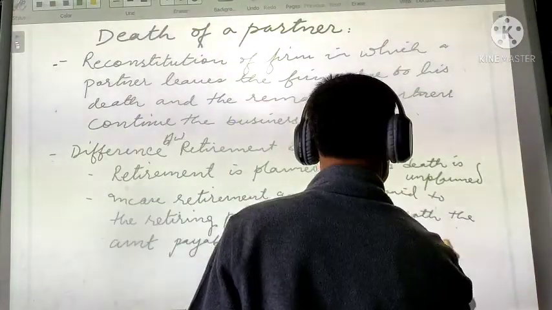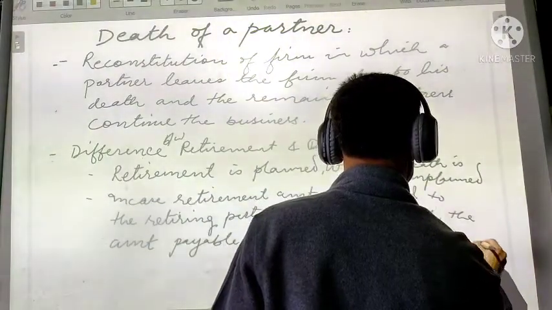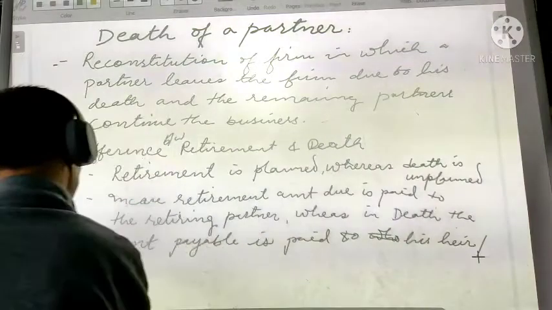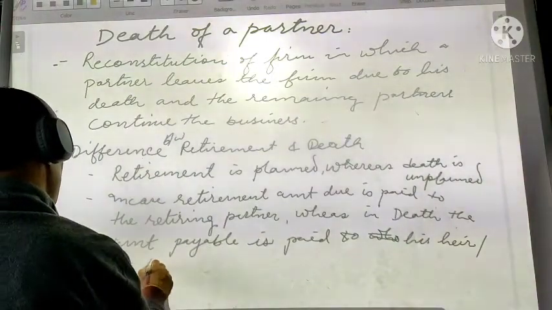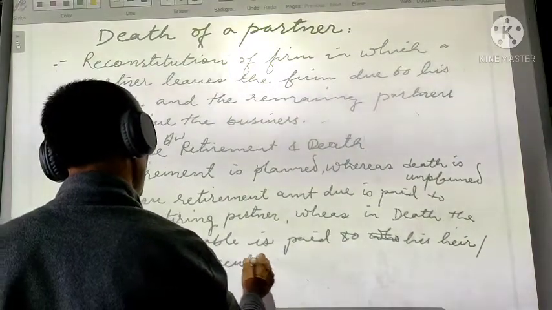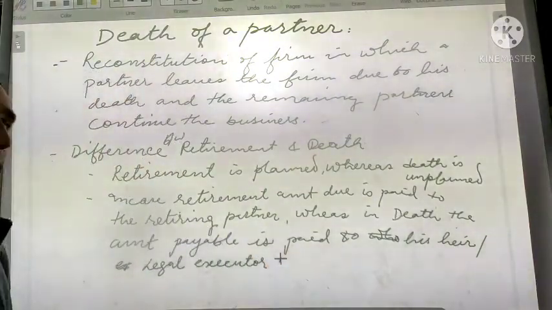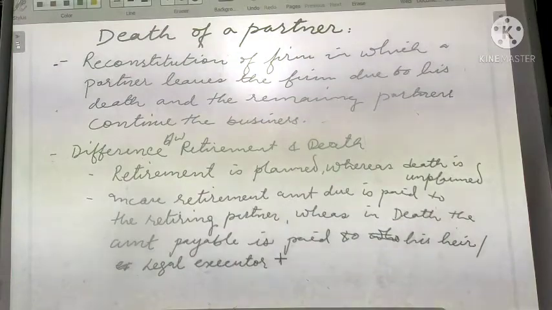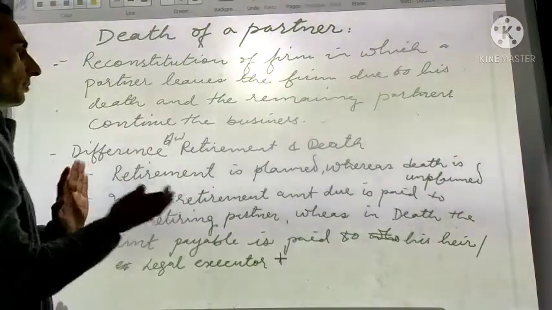Can you tell me? To his heir or legal executor. So it is paid to his heir or legal executor. Right? So this is the difference we'll find between retirement and death.